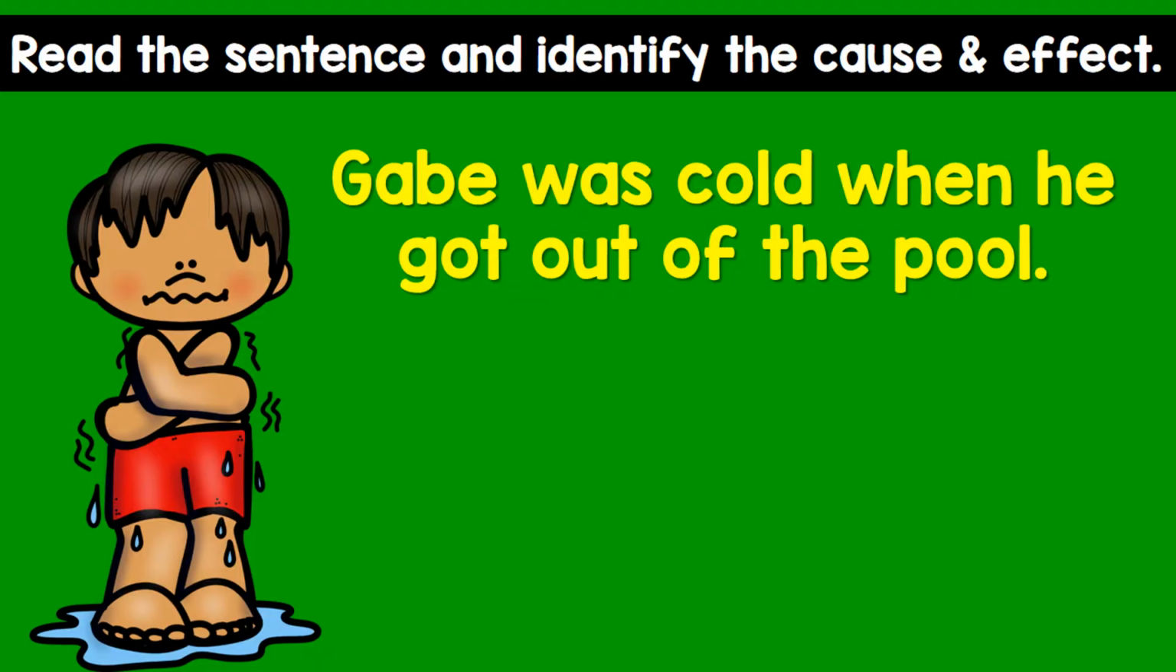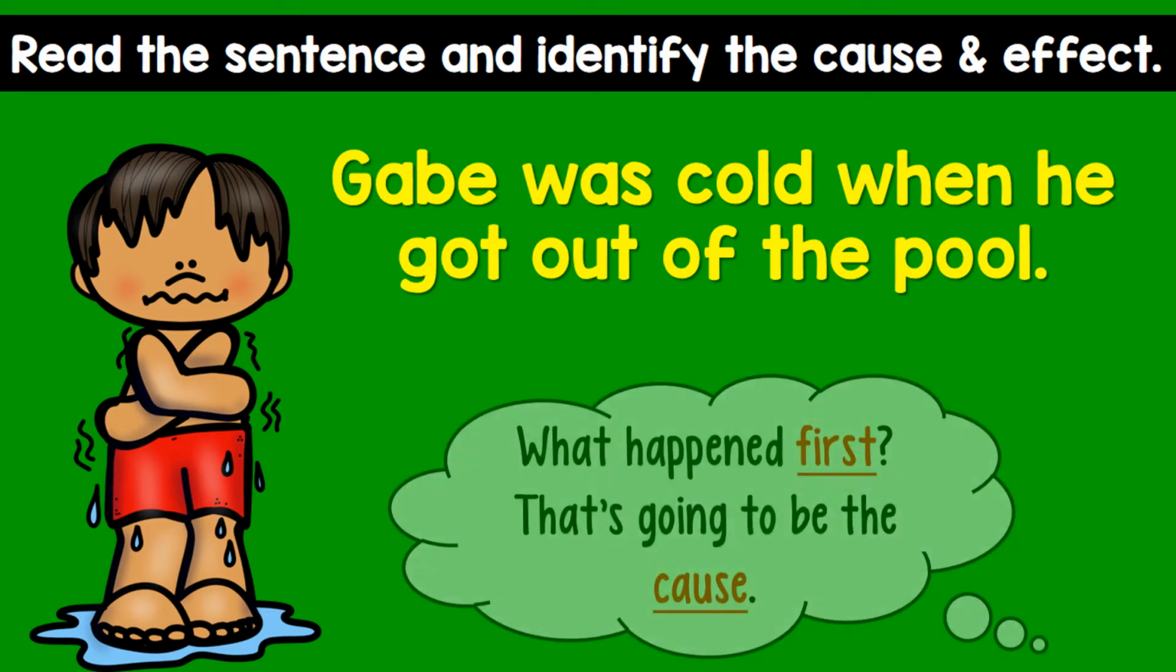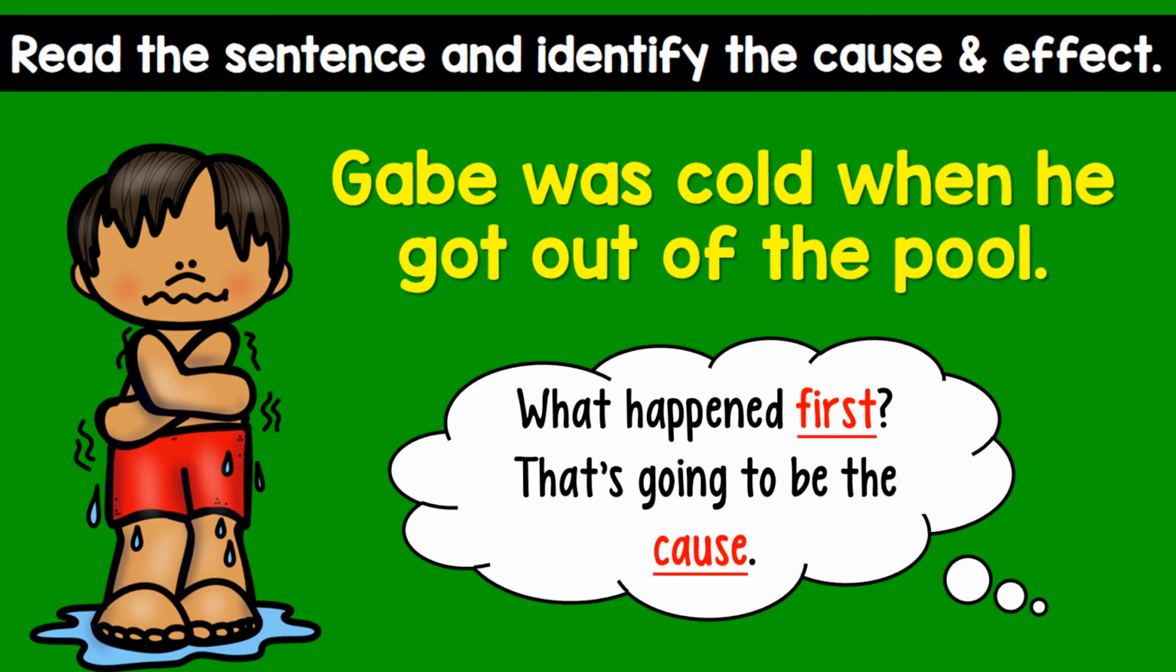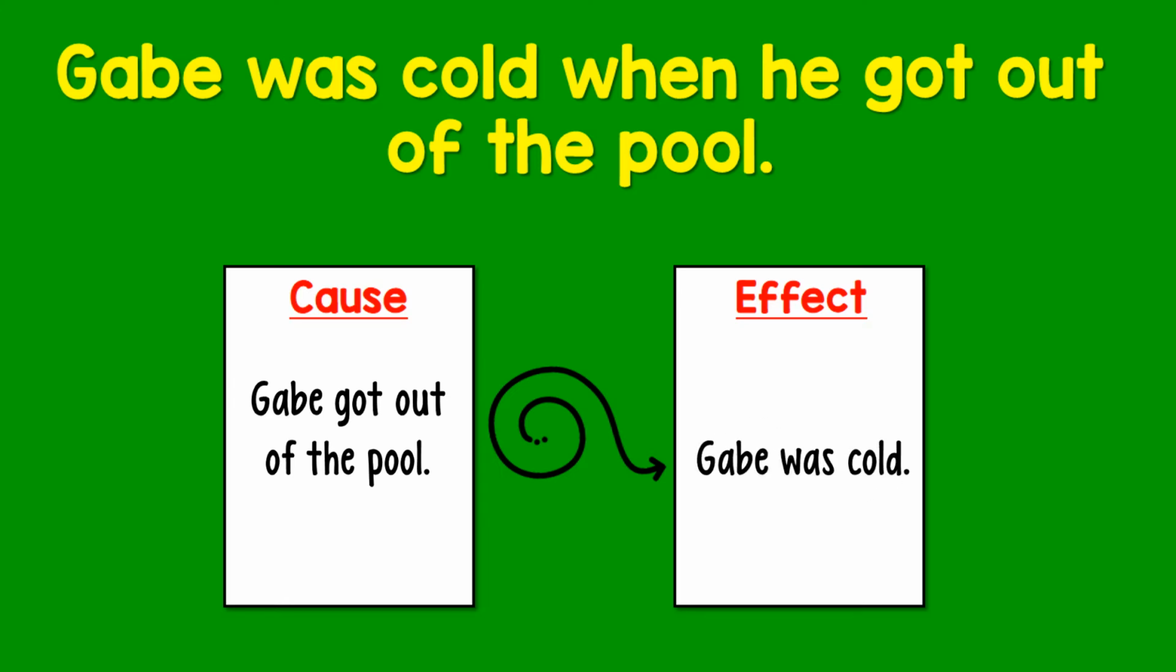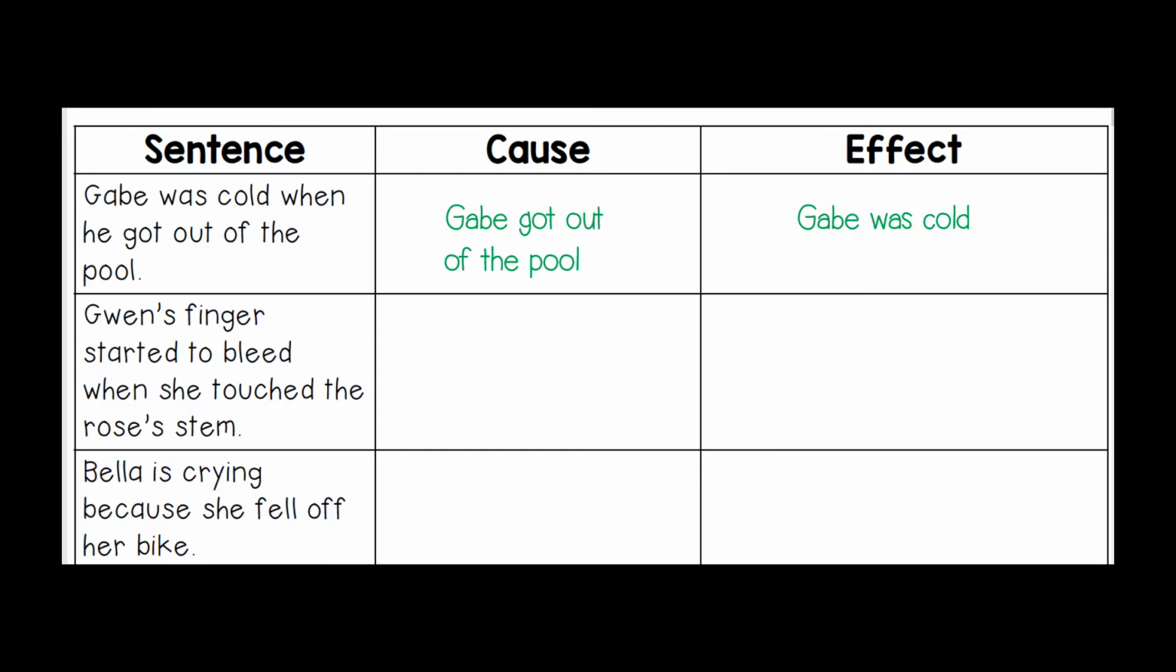Let's read the sentence and identify the cause and effect. Gabe was cold when he got out of the pool. What happened first? That's going to be the cause. So the cause is that Gabe got out of the pool, and the effect is that Gabe was cold. Fill this in on your note-taking page, the cause and the effect.